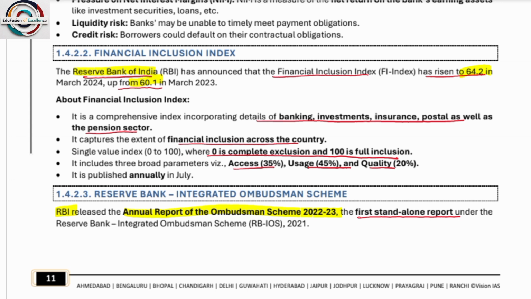Next is overdraft facility. I hope everyone knows this is credit deposit ratio. So what is credit deposit ratio? Credit deposit ratio is a financial metric representing the percentage of loans a bank has issued relative to its total deposits.